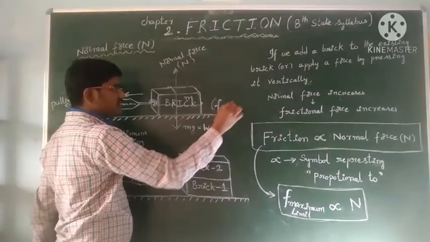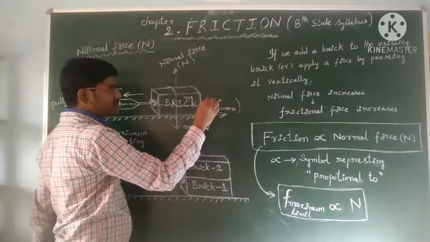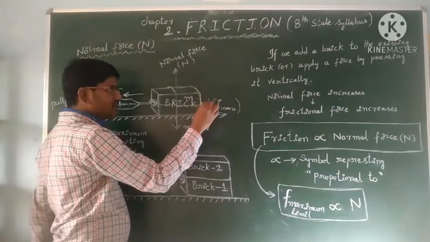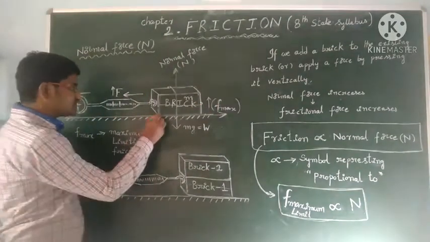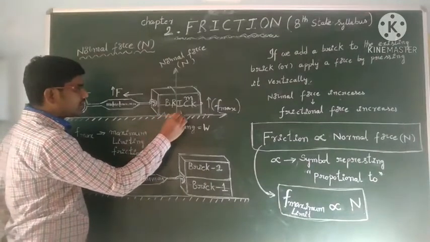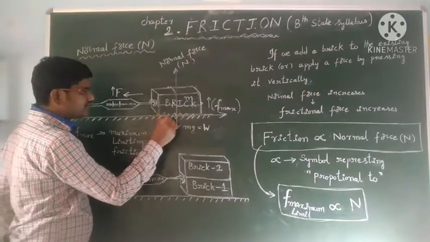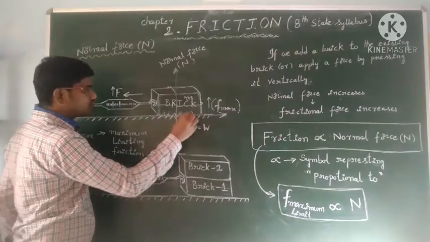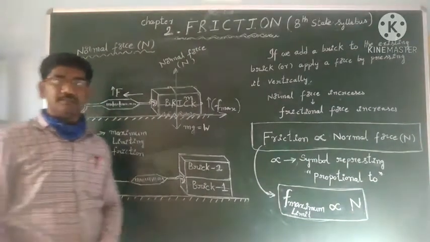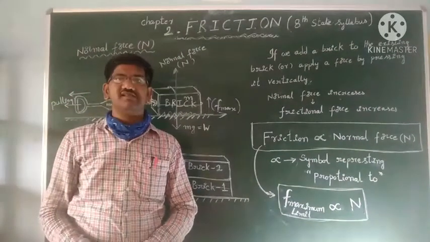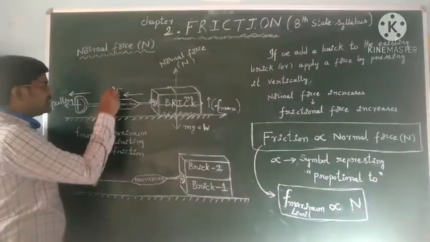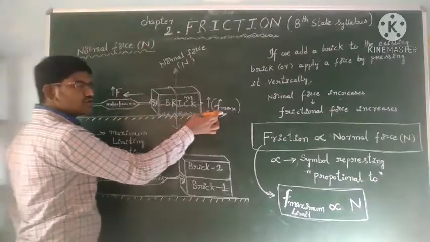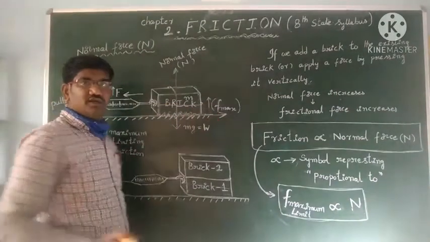This is called friction force or frictional force. It is called maximum friction. It also increases, because these two surfaces, the top surface and the bottom surface, are interlocked with each other. When there is no applied force, there is no frictional force.